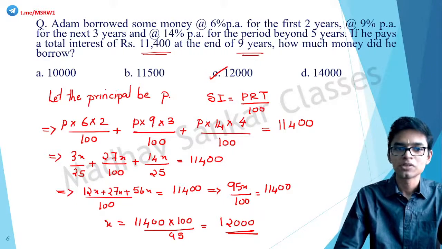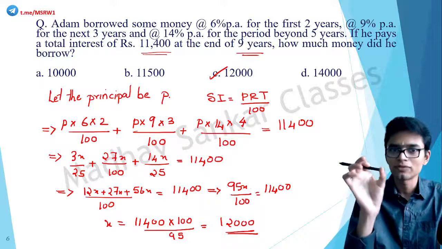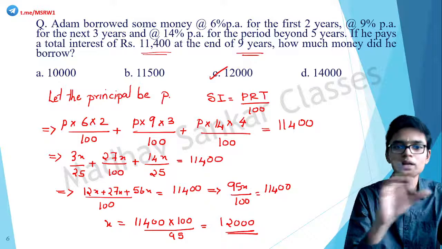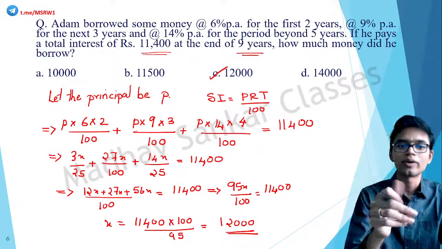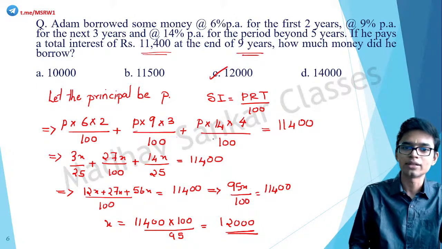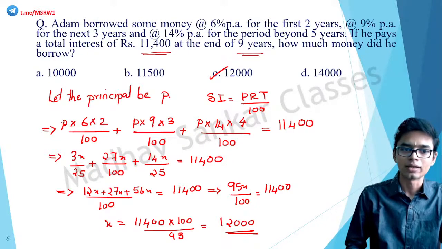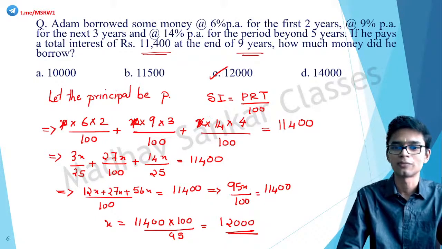Okay, so again, very simple. Just calculate the interest for each of the time periods given, and the total interest is also given. So when you add all those time periods together, you will get the total simple interest. Equate it to the value that is given, and simply solve for x. Okay, instead of x, it's P. I could have written it as x, but instead I wrote it as P. Whatever it is, some variable, whatever you want to write.